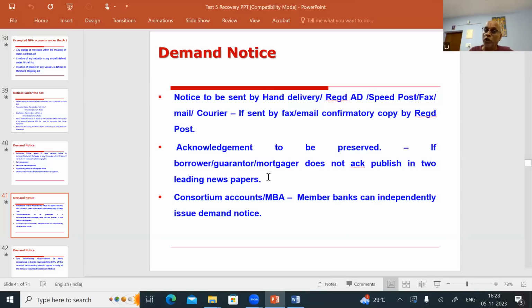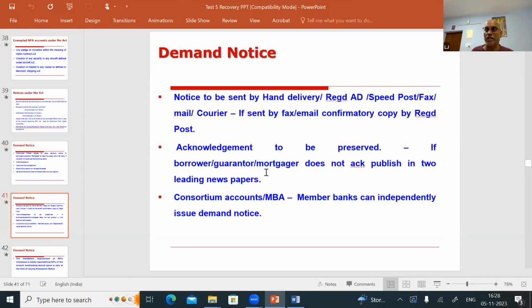So when they refuse, what is the mode of issuing? Any mode. If you are sending by fax or email, a registered post with acknowledgement due should also be sent. Everywhere you should have an acknowledgement. If the borrower refuses or the acknowledgement does not tally, then you have to publish in the 2 leading newspapers, out of which one should be vernacular.